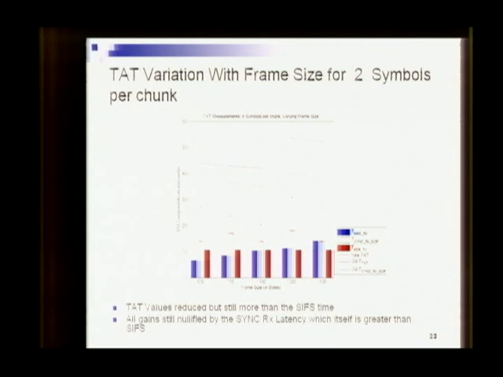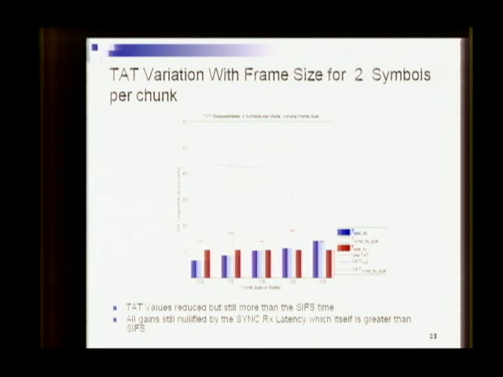In our simulations, we made repeated runs for the same frame size. Then we changed the frame size and again repeated the runs. So these values indicate the average over those runs when the frame size is fixed. For 1250 there will be more chunks, because essentially you divide the frame size by the chunk size, and whatever is the remainder is your last chunk size. So the main thing here is that the processing latency in the receiver does not depend on the frame size.